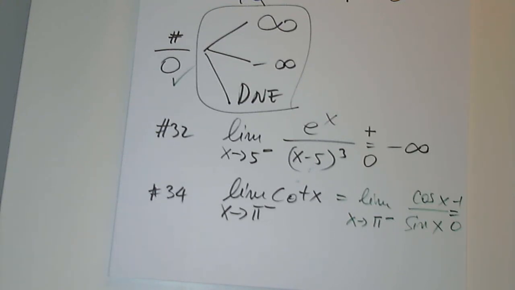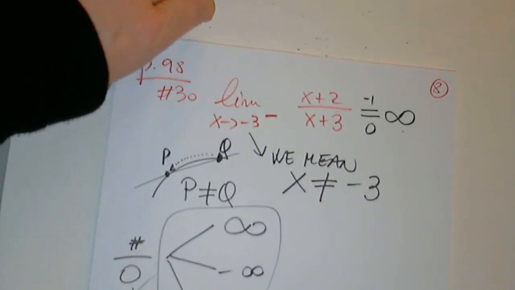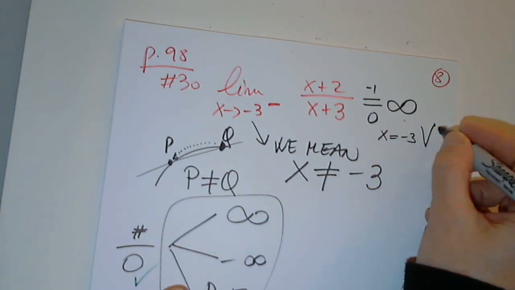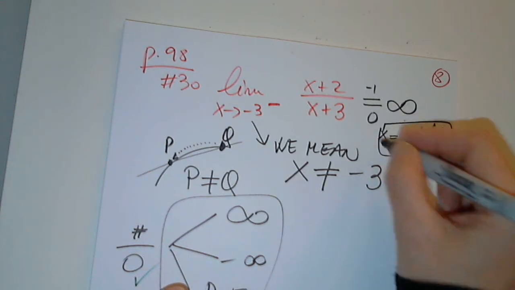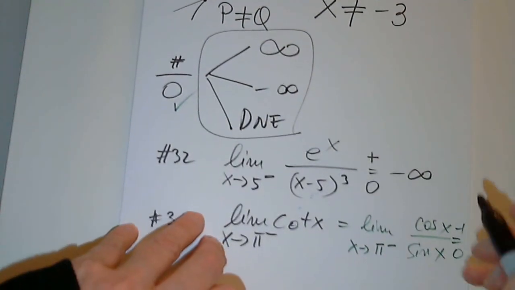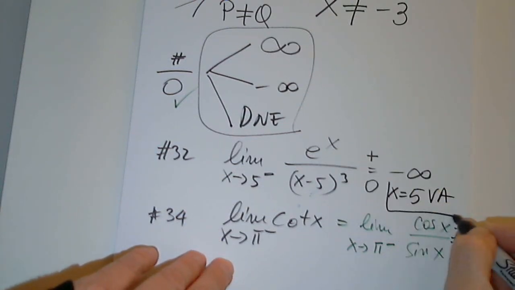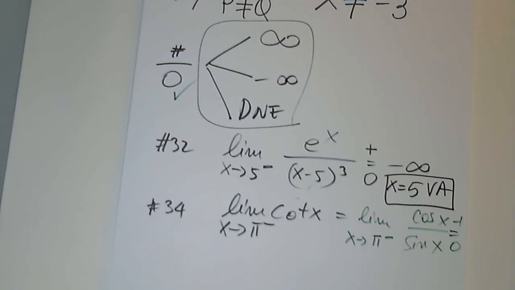And I want to go back for one second and just mention it here. x equals -3 is a vertical asymptote. Here, what do I write? That x equals 5 is a vertical asymptote. Good. Okay, so then in this case, I know that cosine will be a negative number because it's the second quadrant, right? We're getting closer and closer to pi. But what is the sign of sine in the second quadrant?